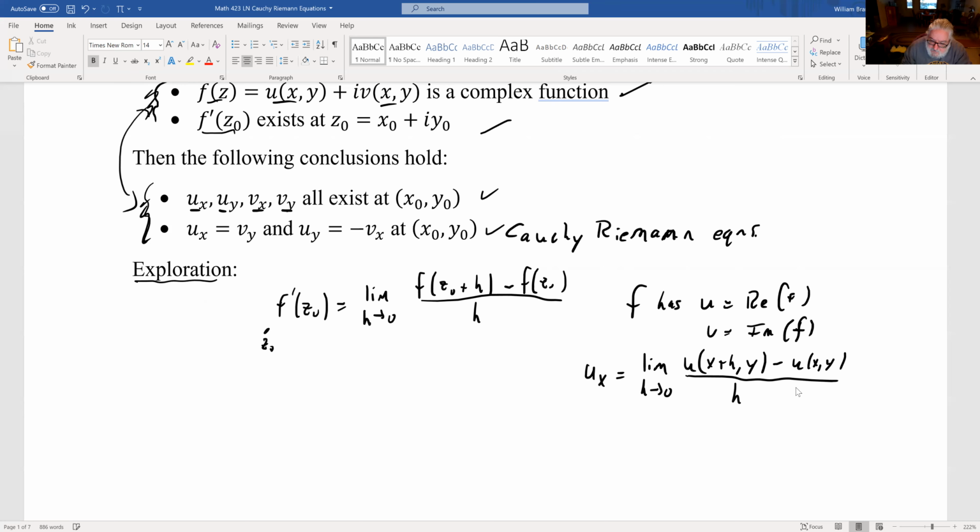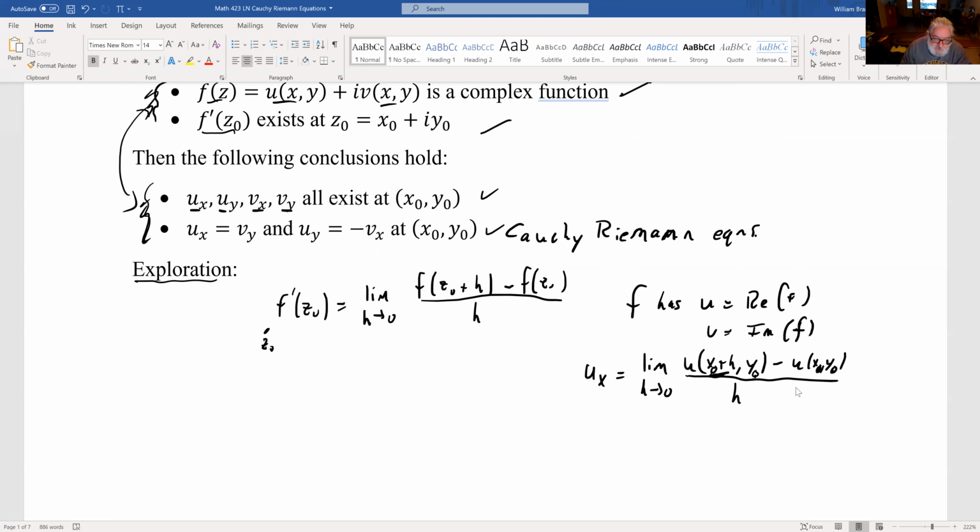And all these x's and y's should have zeros on them, x0, y0. So if we vary the x coordinate a little bit but keep the y coordinate fixed, that's what u_x is.